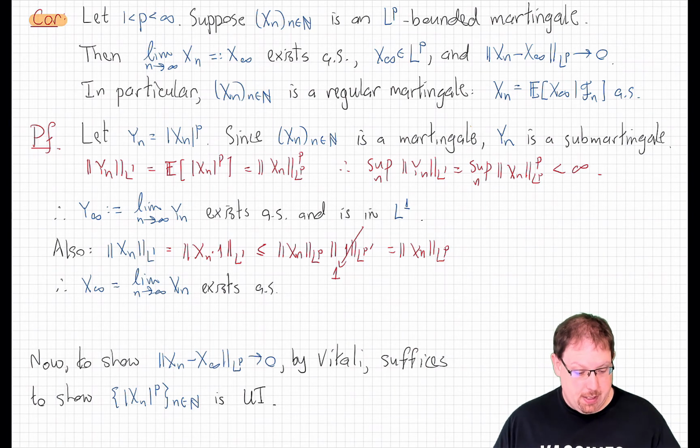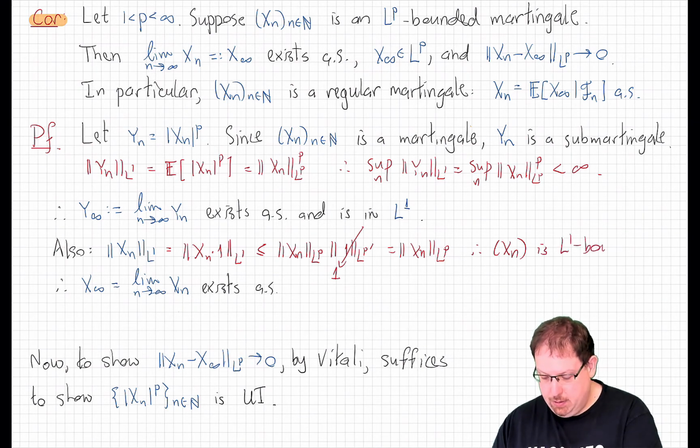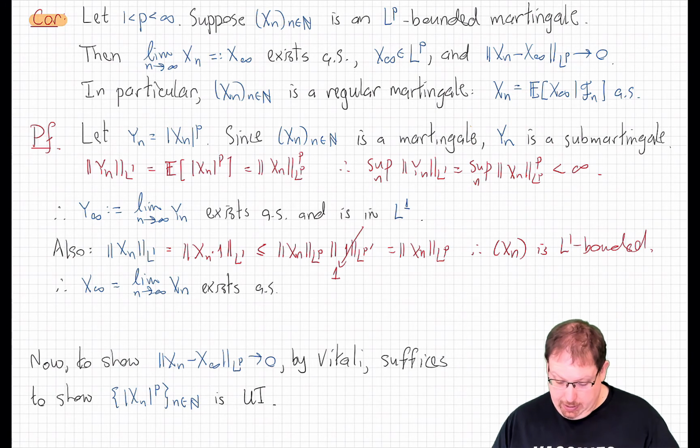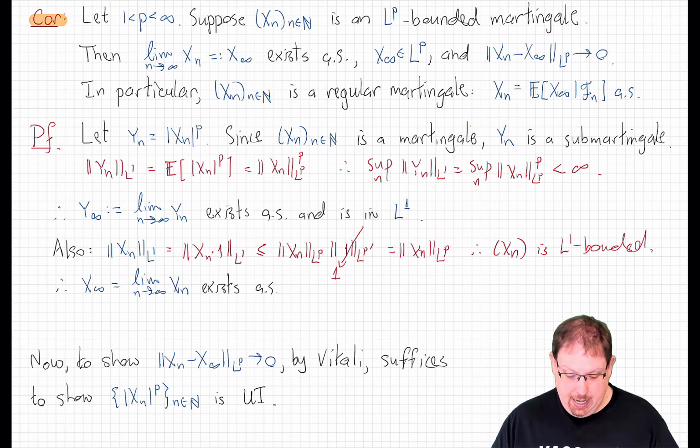Now, for our purposes here, what that means is that we can conclude that xn, the original martingale, is itself L1 bounded because xn is LP bounded. Thus, xn is an L1 bounded martingale, and so it also has a limit x infinity, almost surely, which is an L1 random variable if we want.